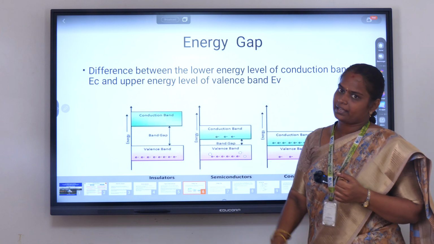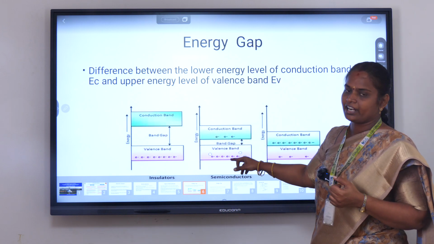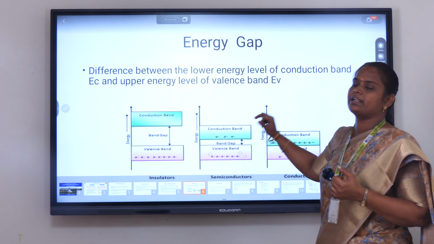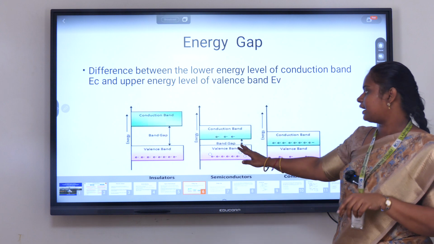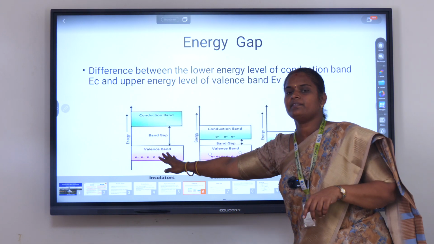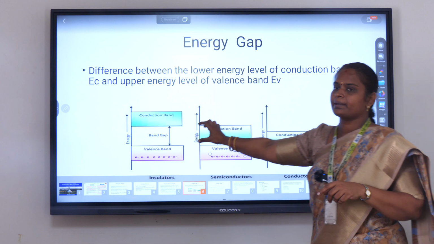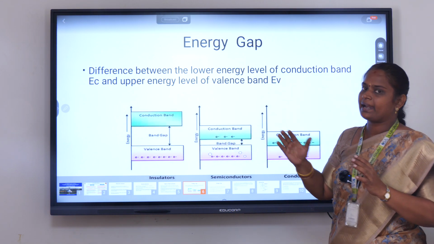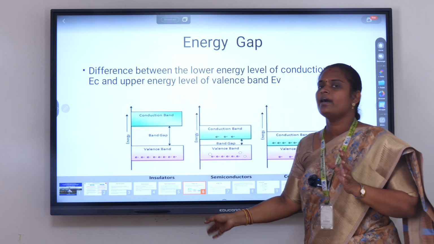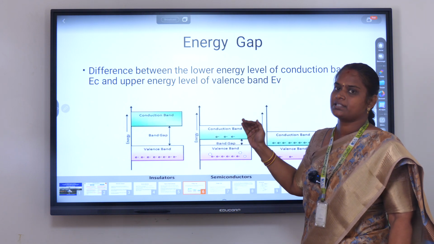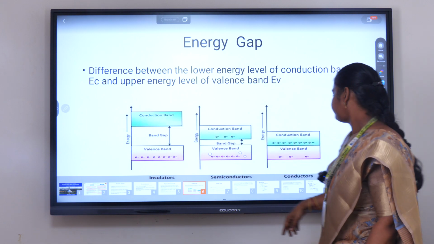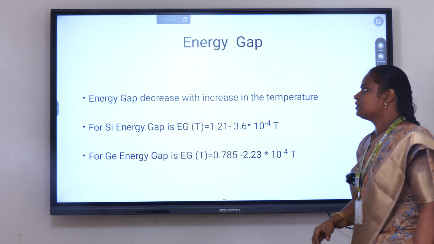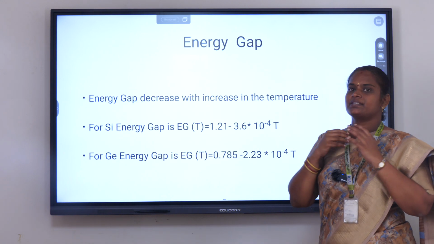So this one is your semiconductor. This is the energy band diagram for your semiconductor. For a semiconductor, there is a small gap between the valence band and the conduction band. I already told you that the conductivity of the semiconductor lies between the insulator and the conductor. So here the band gap is large. Here there is no band gap. For the semiconductor, the band gap is very less when compared with insulators because it allows the flow of electric current through it. This gap varies with the temperature.